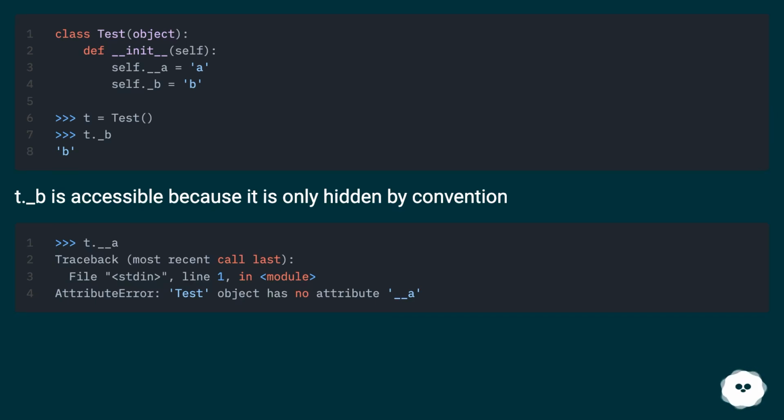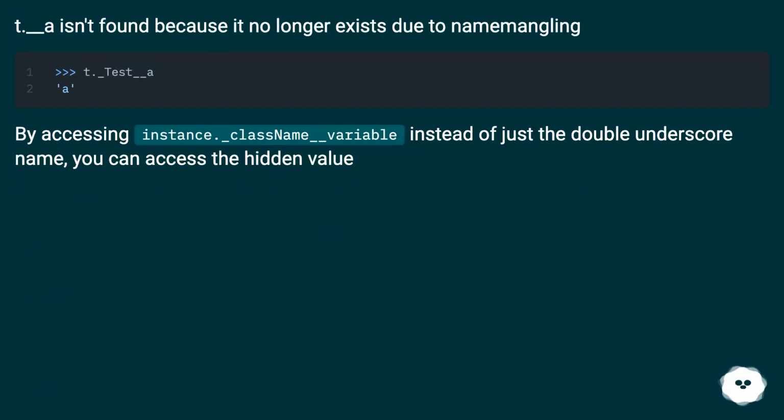t._b is accessible because it is only hidden by convention. t.__a isn't found because it no longer exists due to name mangling. By accessing _instance__class_name variable instead of just the double underscore name, you can access the hidden value.